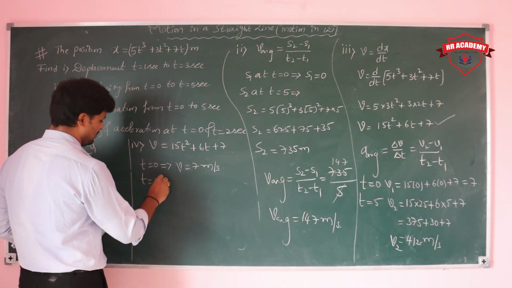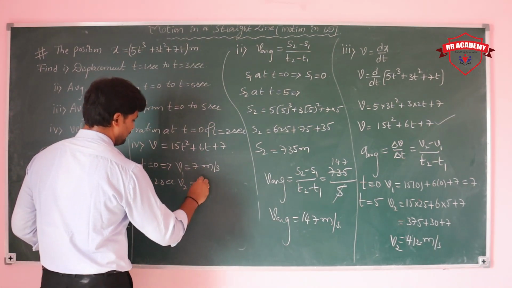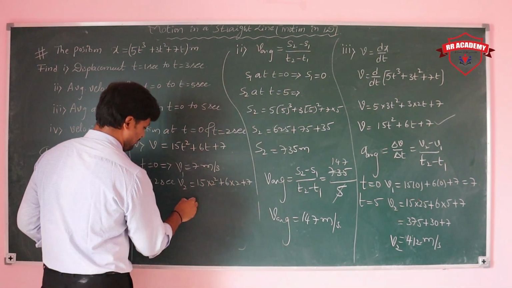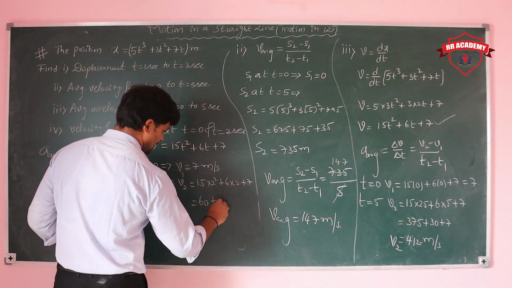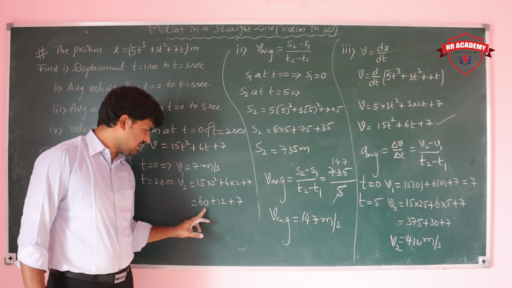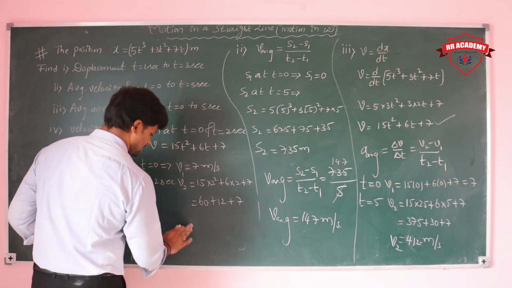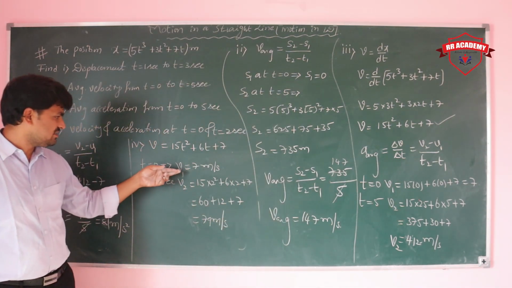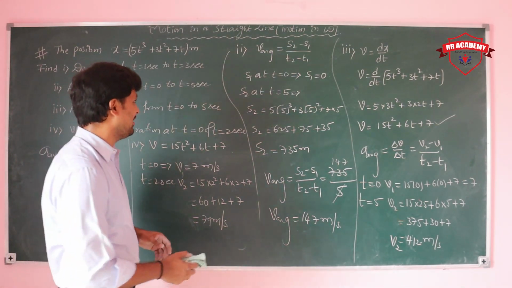Next, at t is equal to 2 seconds, what is the value? 15 into 2 square plus 6 into 2 plus 7. Here 2 square means 4. 15 fours are 60, and this is 12 plus 7. So 19 plus 60, totally 79 meter per second. Velocity at 0 seconds is 7 meter per second. Velocity at 2 seconds is 79 meter per second.